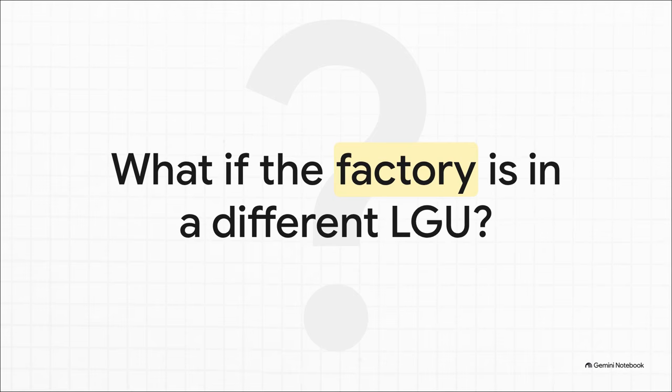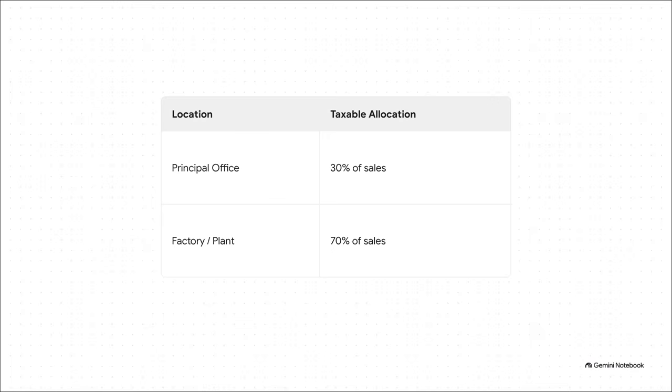But let's bring back that tension from our opening brain teaser. What if your principal office is taking all the orders and recording all the sales, but your actual factory or plant, the place where the blood, sweat, and tears go into making the product, is operating in a completely different LGU? Who deserves the tax money? Is it Pasig, where the paperwork is done, or Taytay, where the factory is causing wear and tear on the local roads? Well, here is your answer, and it is a brilliant compromise by the law. It's called the 30/70 allocation rule.